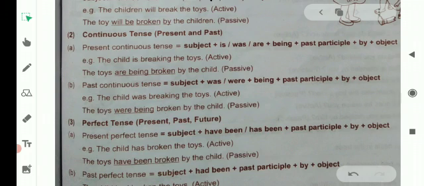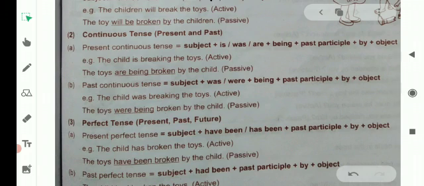That is a printing mistake in our book. Was is written there. That is wrong. It should be is, am, are plus being plus past participle plus by plus object. The child is breaking the toys. The toys are being broken by the child. We use the ing form of be here.